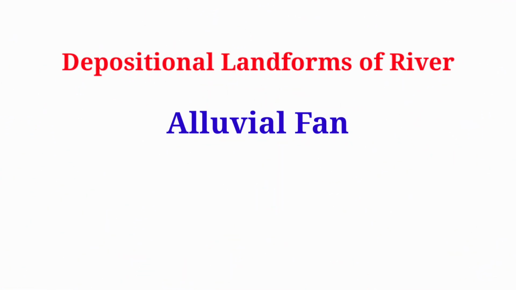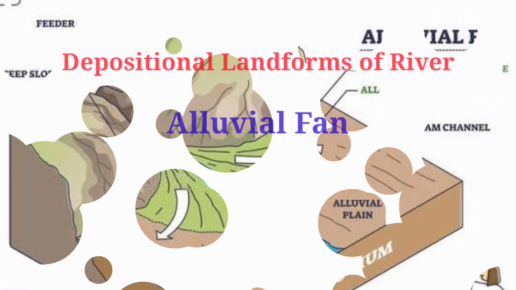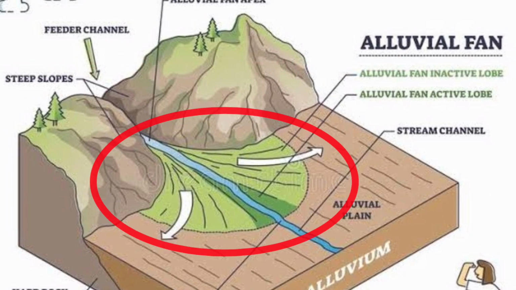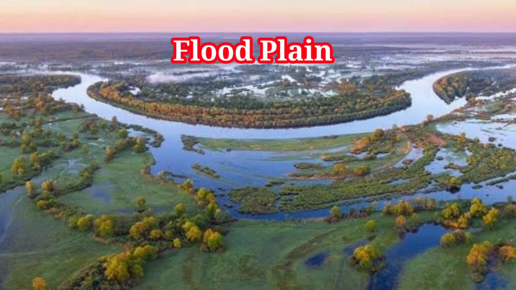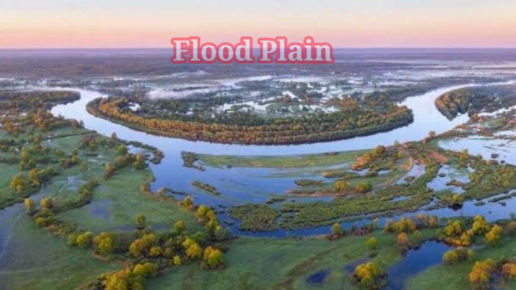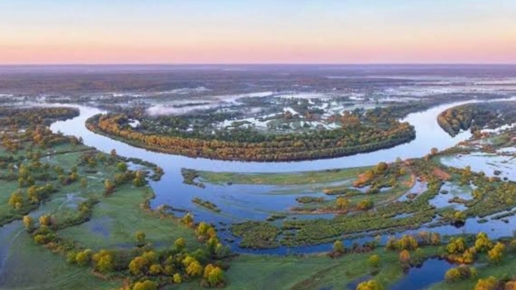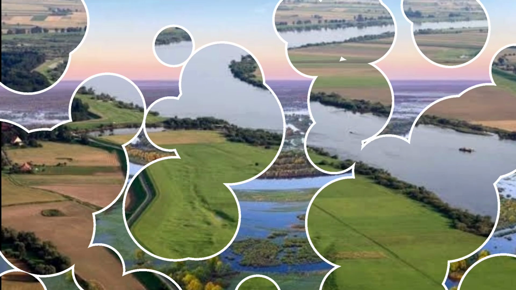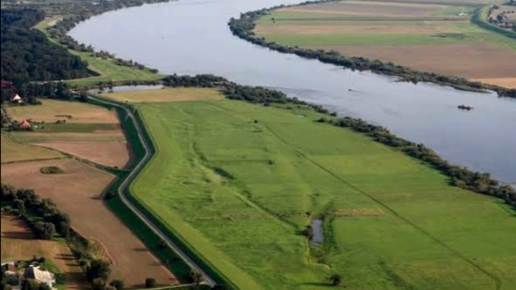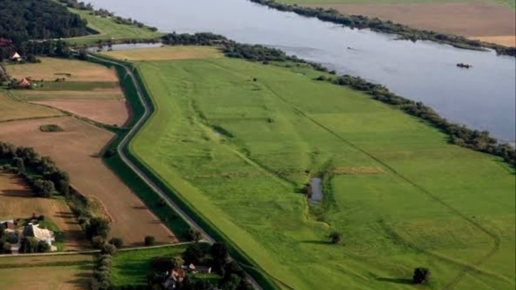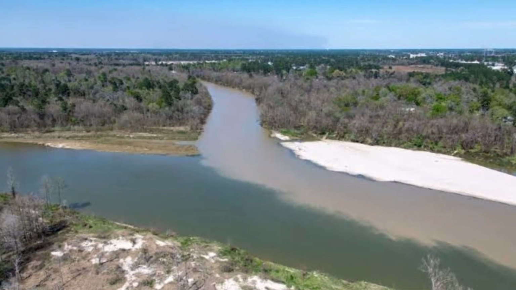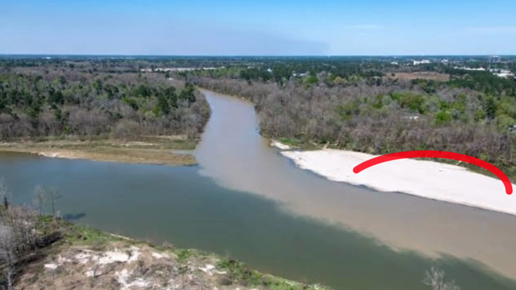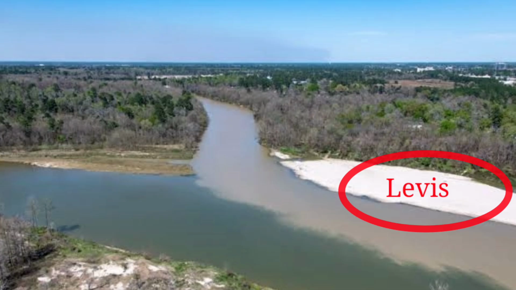Depositional landforms of river. Alluvial fan. A fan-shaped deposition made by the river at the foothills is called an alluvial fan. Floodplain. Fine sediments are deposited on river banks when a river floods. These sediments make the region rich and fertile. This is called a floodplain. As the height of the river banks increases due to continuous deposition of a flooded river, levees are formed.